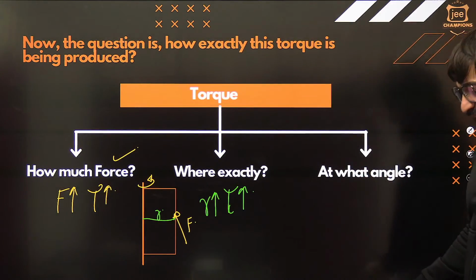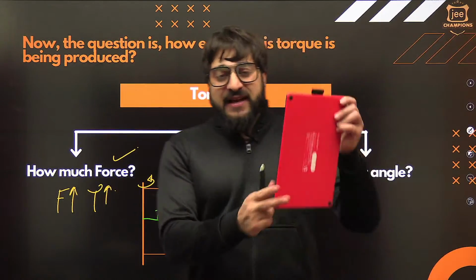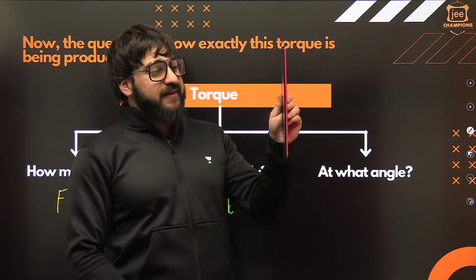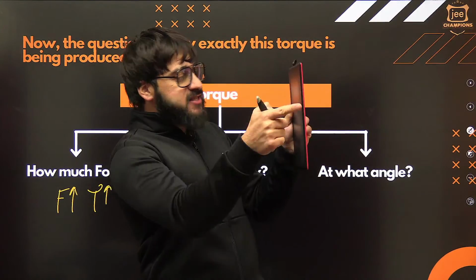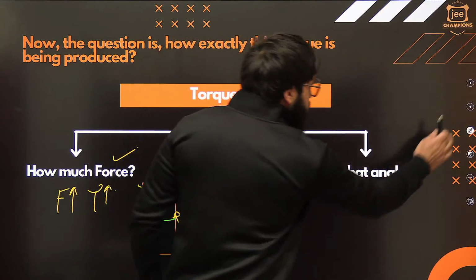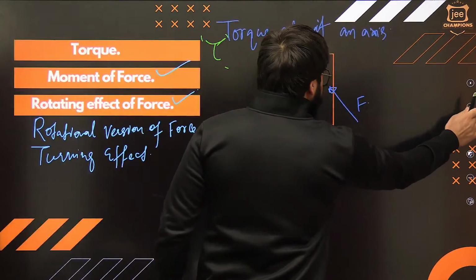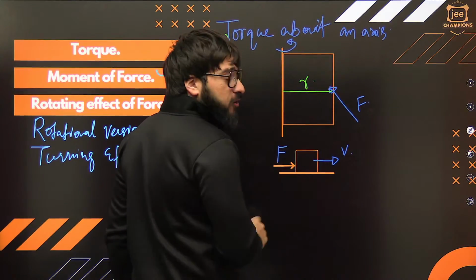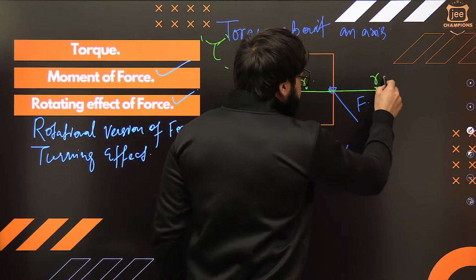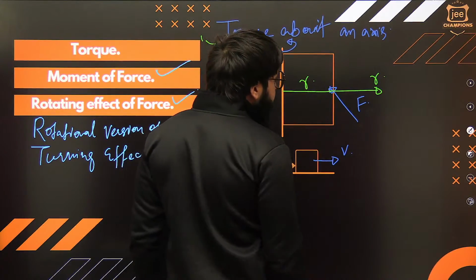At what angle exactly? Now the point is, if I say, for example, this is the door over here, you are applying some sort of force, something like this, okay? What is the angle? This is the radius factor, okay? If I talk about this door, this is, for example, the radius factor over here. So if I extend this radius, it will be something like this. So you are applying the force something like this.